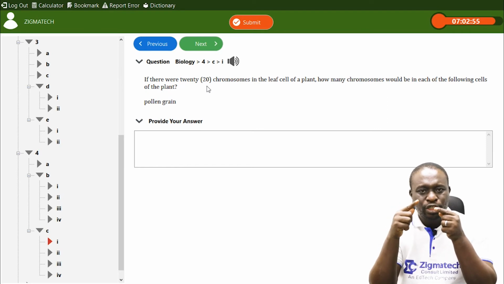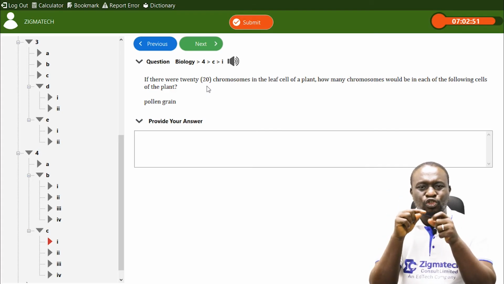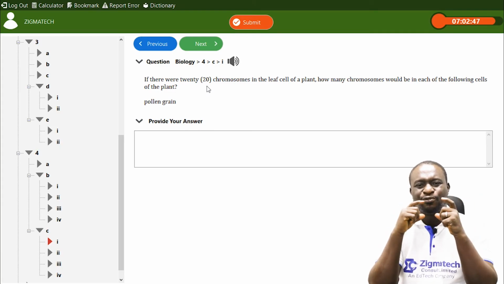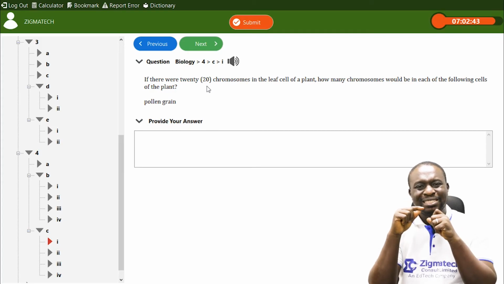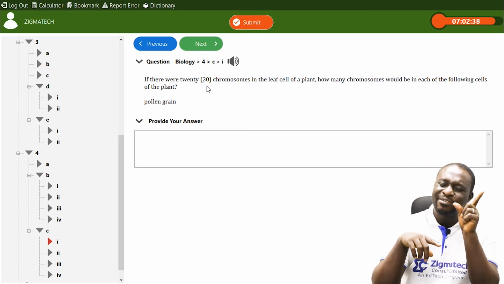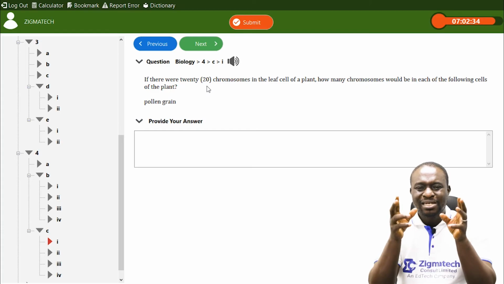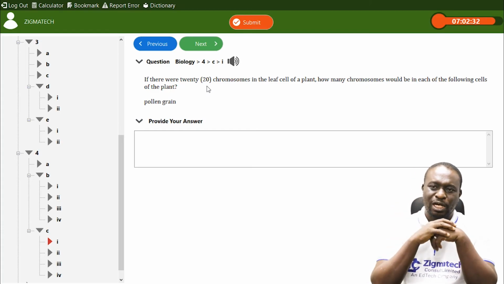What do we mean by haploid organism? The organism has half the number of chromosomes as its parent organism. For instance, if the parent organism has a total number of 40 chromosomes, it means that the haploid organism, which is the gametes, will possess half of that 40, and that is 20. Now, having this knowledge, look at that particular question again.